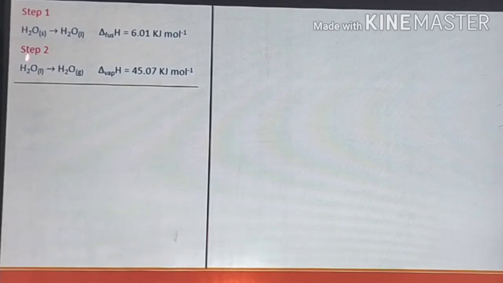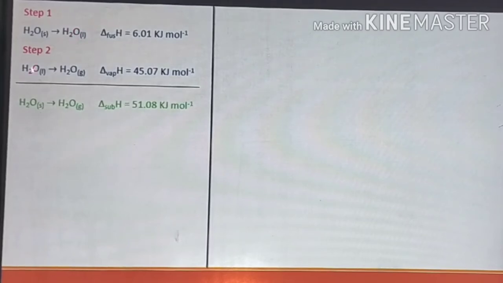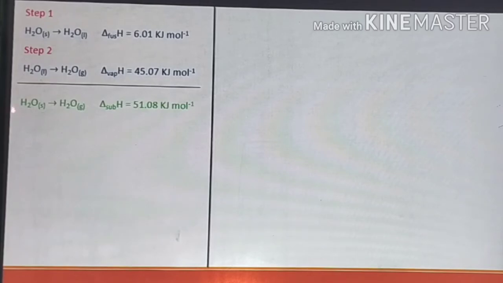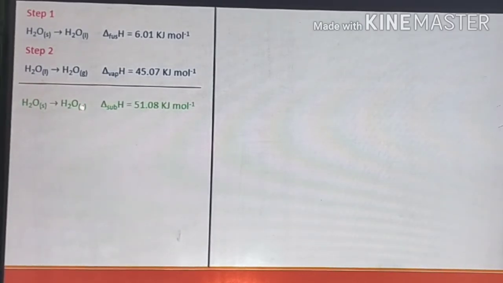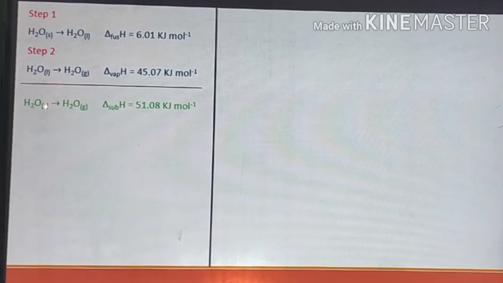When you add these two reactions, what you get? H2O liquid will get cancelled because it is formed in the first step and used up in the second step. So the final reaction becomes H2O solid gives H2O gas, which is nothing but sublimation. Thus, addition of fusion reaction and vaporization reaction gives us sublimation reaction.